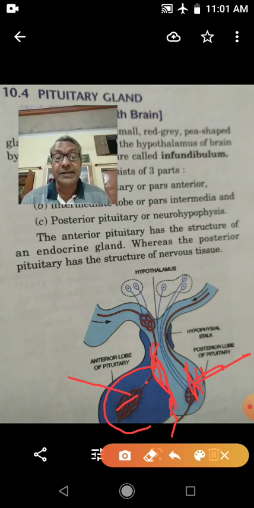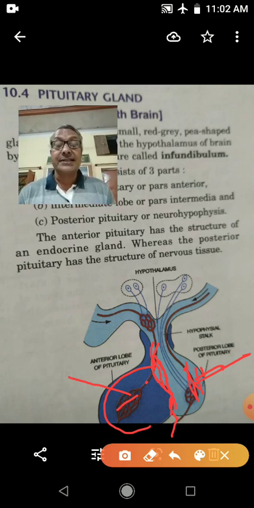The intermediate lobe secretes melanocyte stimulating hormone, and the posterior lobe secretes antidiuretic hormone and oxytocin hormone. So you have to learn the hormones secreted by the different lobes of the pituitary gland and their functions.